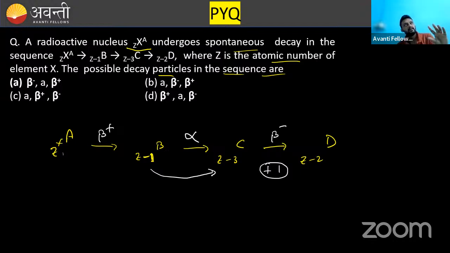Negative beta decay, N for negative, N for neutron. That means neutron converts to proton. You can remember like that. Clear? So what is the correct sequence? Positive beta, alpha, negative beta, which is option number D. Clear?